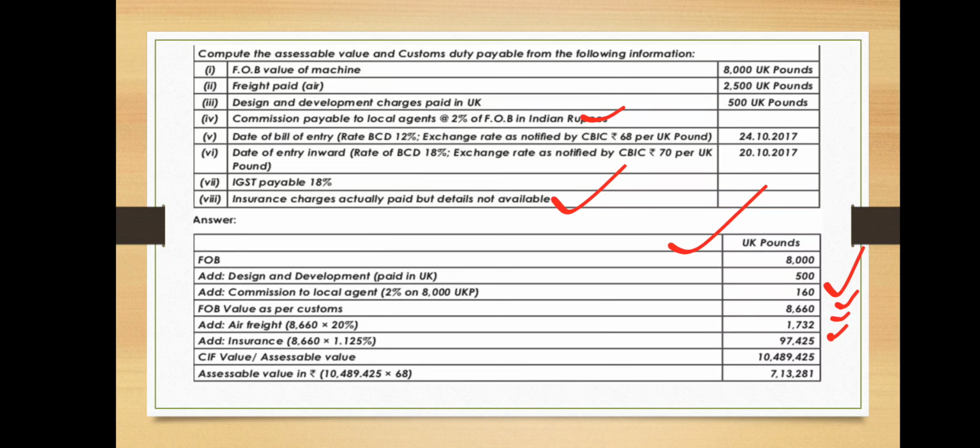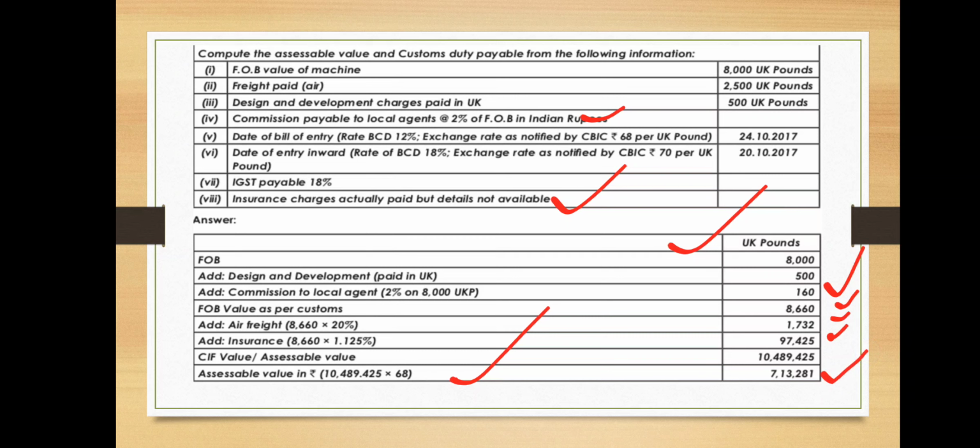So if you add back all of 8,660, 1,732 and 97.425, you will get the assessable value. If you convert it into Indian rupees, as per the exchange rate by CBIC, 68, then 10,489.425 multiplied by 68 gives the total assessable value in Indian rupees, 7,13,281. That will be considered for the custom duty payable calculations.